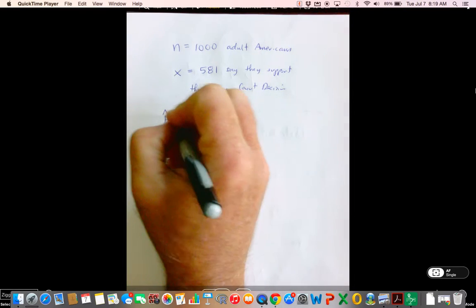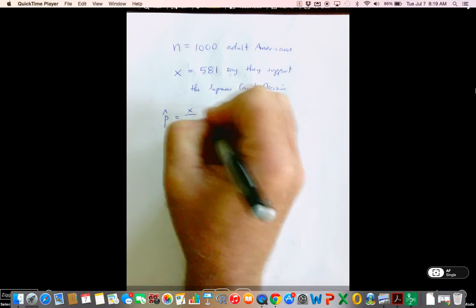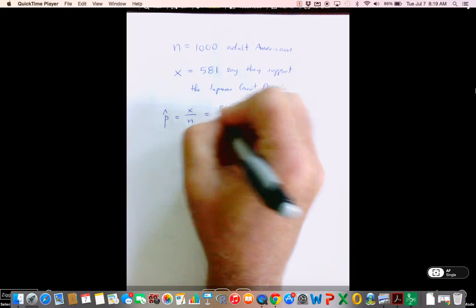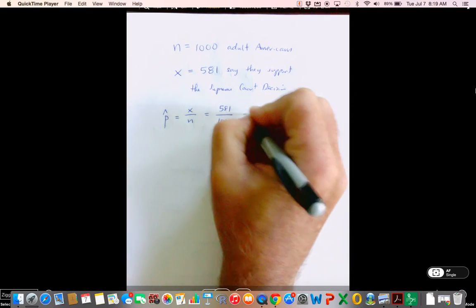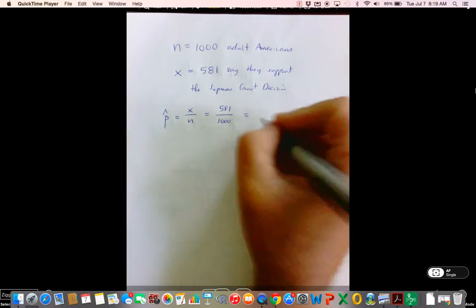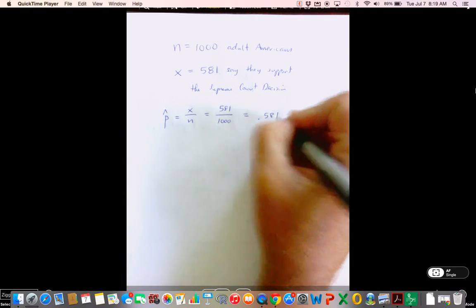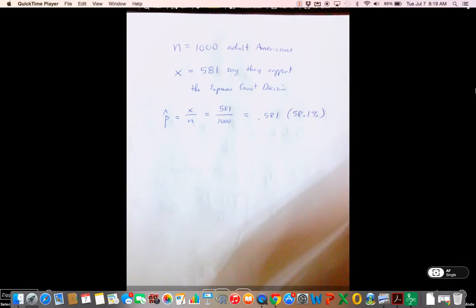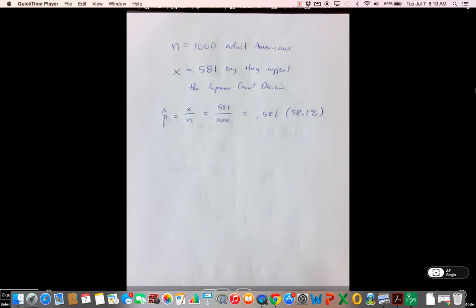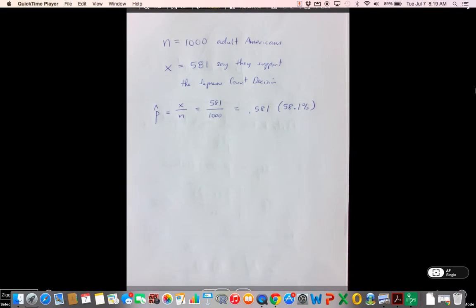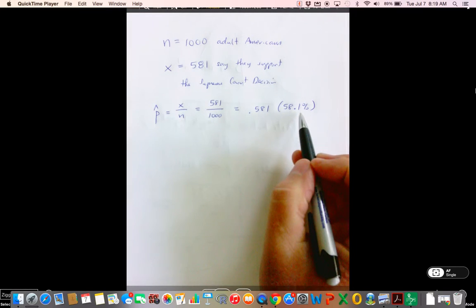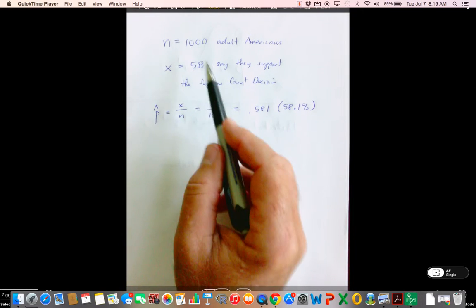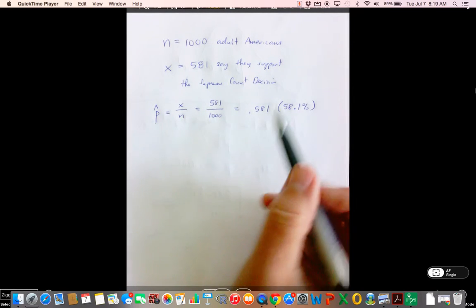Our p hat is going to be X over N, as we talked about a few videos ago. So this is our estimate. Our p hat here is 0.581, or 58.1% of those sampled say they support the Supreme Court decision.